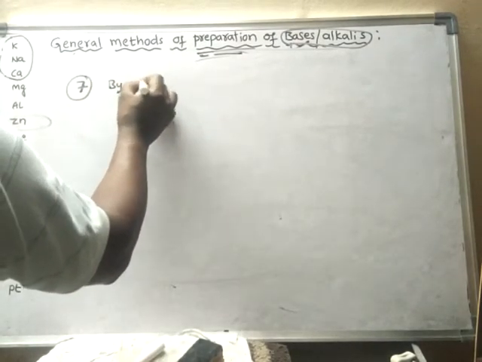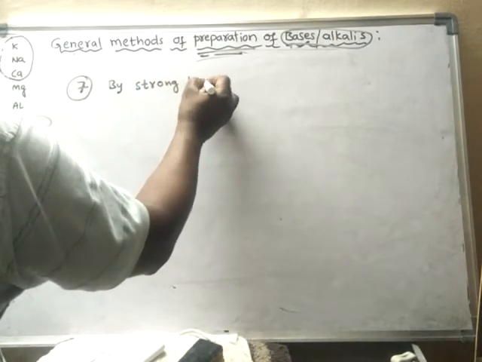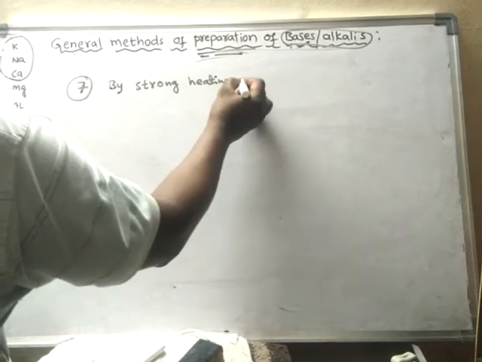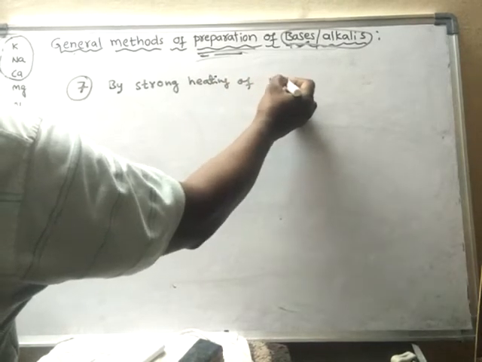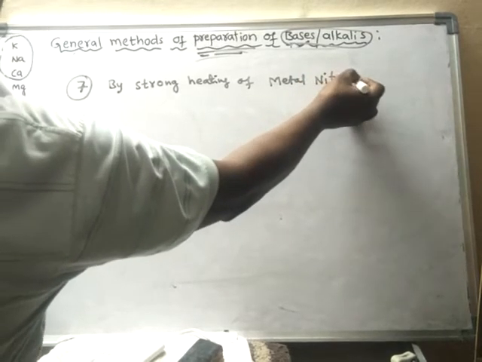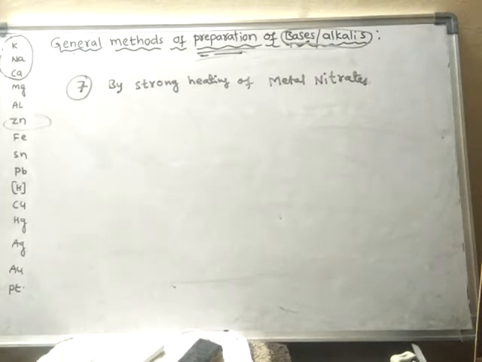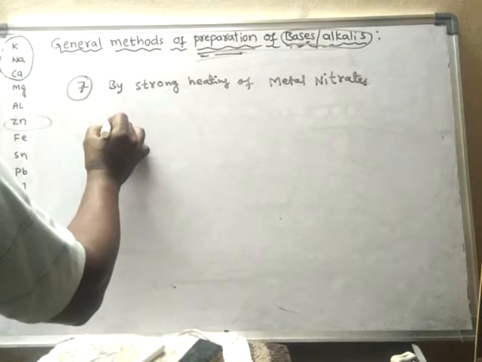By strong heating of metal nitrates also, we may get bases. I'll write the general equation for this.